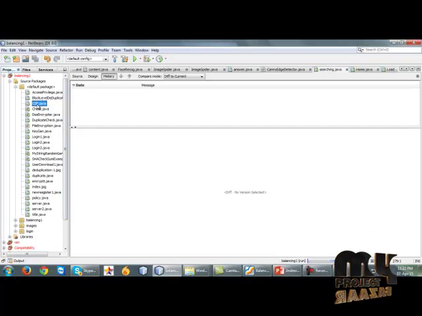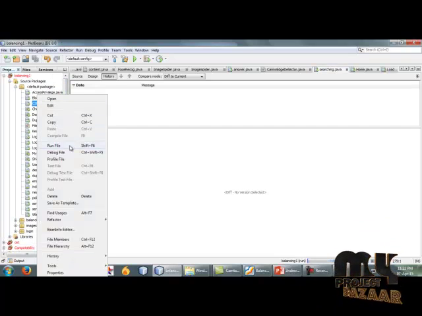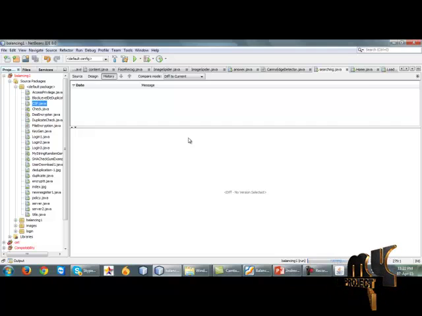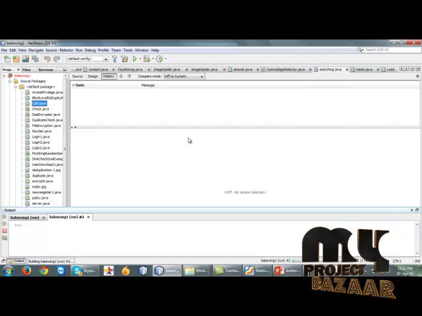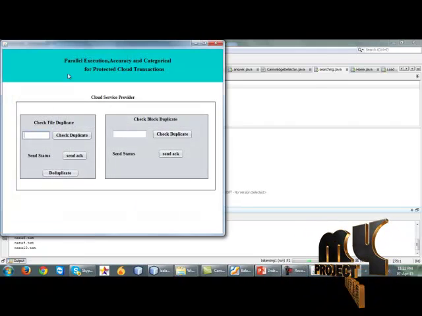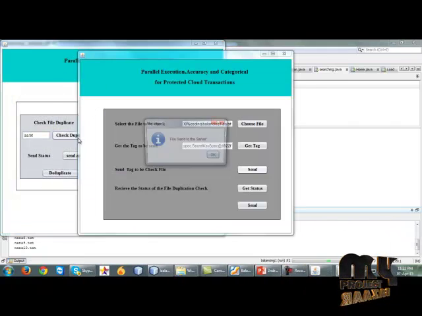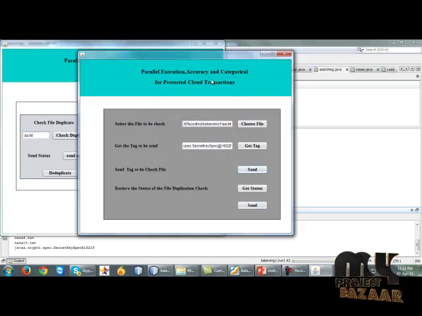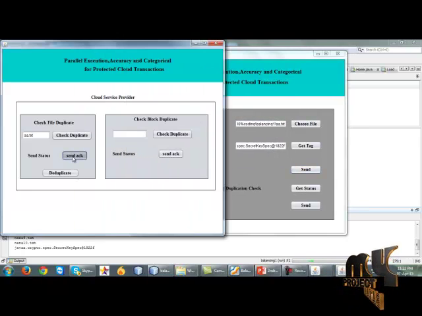It will be a server-client process, so we have to run the CSP, the cloud service provider 1. We have to click check duplicate. The file name is received, and it sends an acknowledgement.